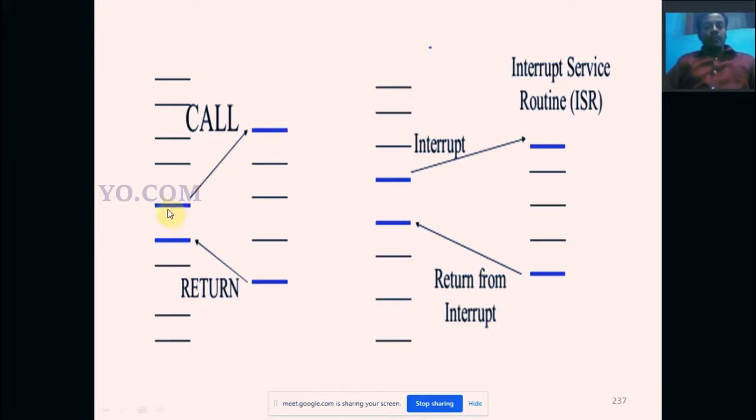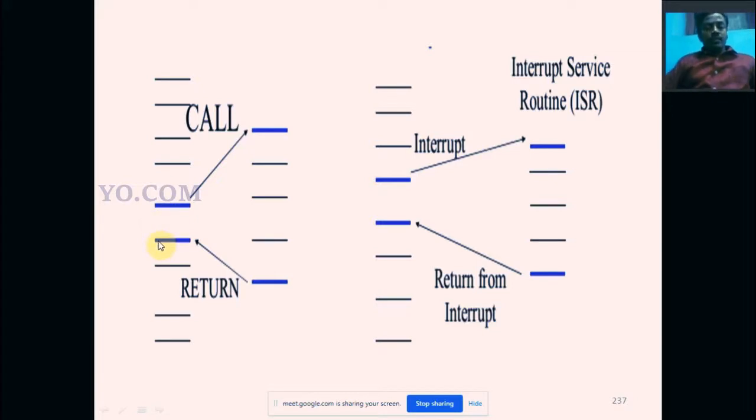So this is the main program. Here we have the call instruction. The call instruction diverts the CPU to the sub program. This is the sub program's first instruction. The CPU executes the sub program. At the end, the sub program has one instruction, that is RET, the return instruction. While the processor executes the return instruction, the processor jumps to the next instruction after the call instruction. Understand?